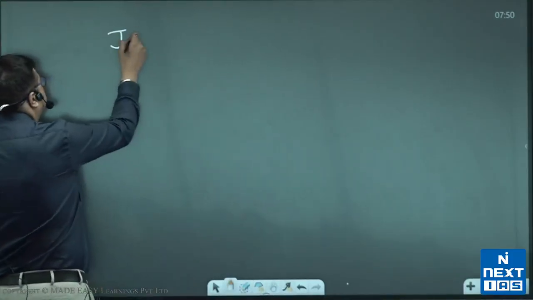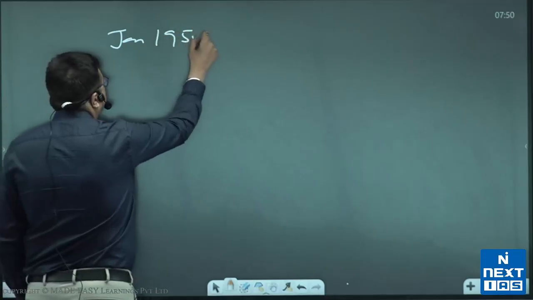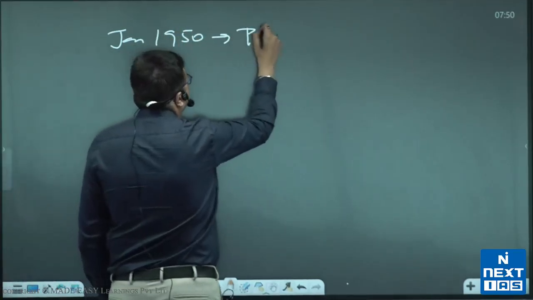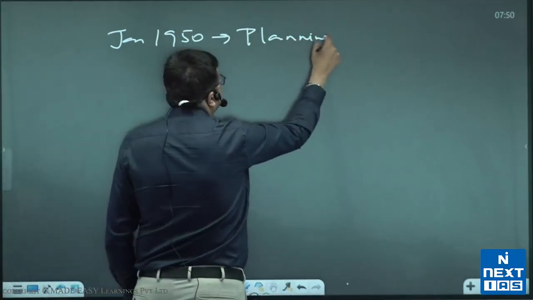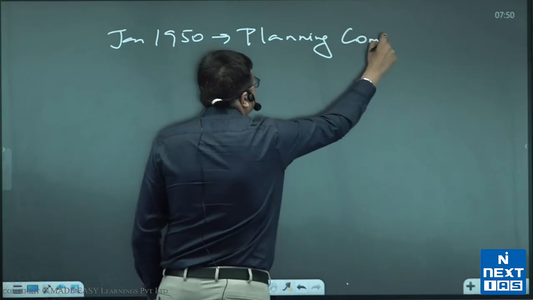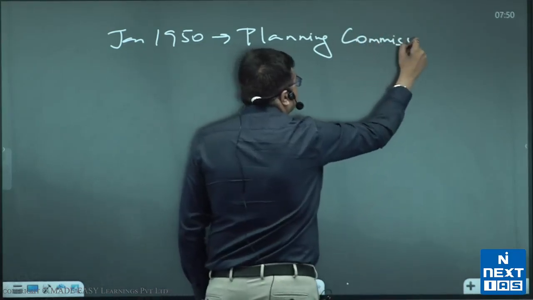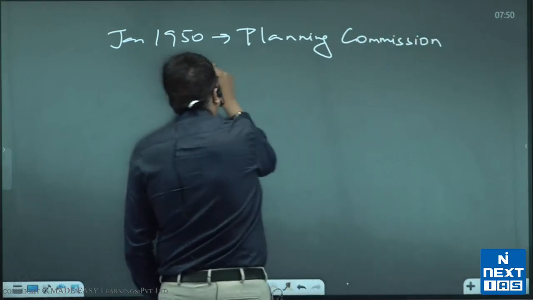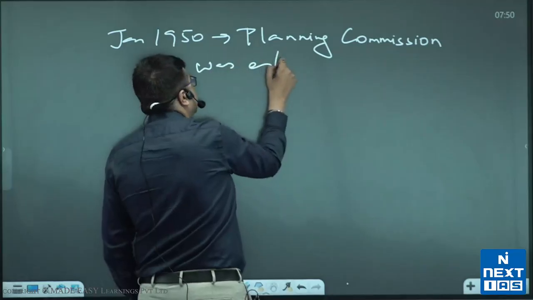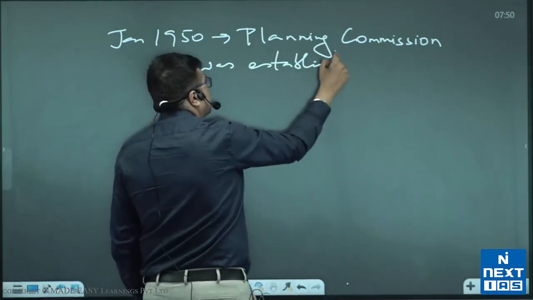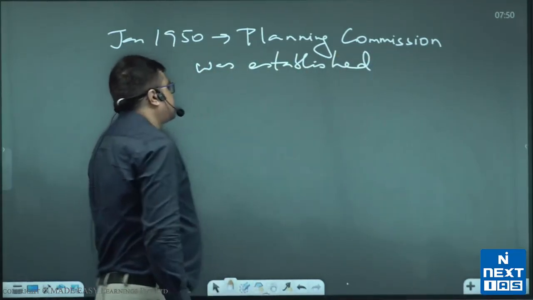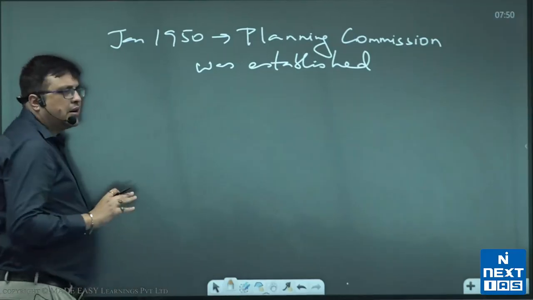So, in January 1950, the Planning Commission was established, and this was the Central Planning Commission.